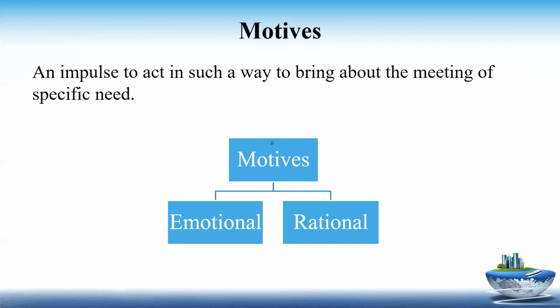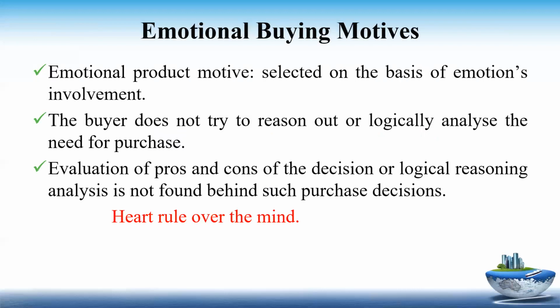Now, coming to the motives, now you have a need, now an impulse to act in such a way so that your need can be satisfied. The motives are again bifurcated into two parts. First one is the emotional one, second is the rational one. As the name suggests, emotional buying motives.